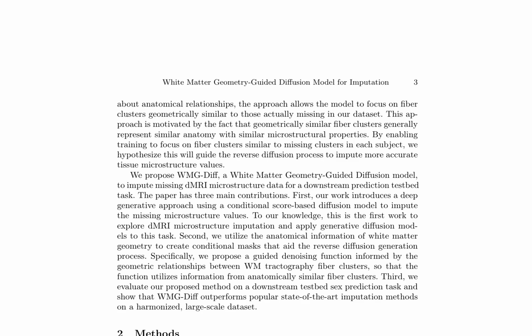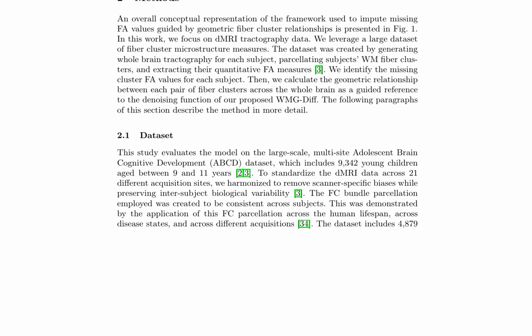Specifically, a guided denoising function informed by the geometric relationships between WM tractography fiber clusters is proposed, utilizing information from anatomically similar fiber clusters. The method is evaluated on a downstream testbed sex prediction task, demonstrating that WMG-Diff outperforms popular state-of-the-art imputation methods on a harmonized, large-scale dataset.